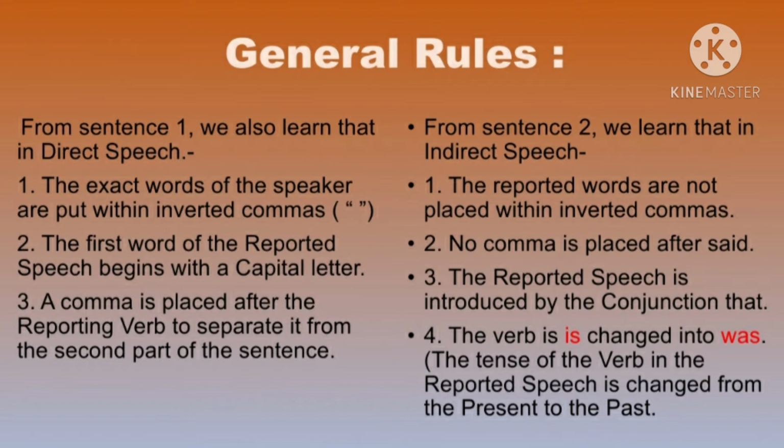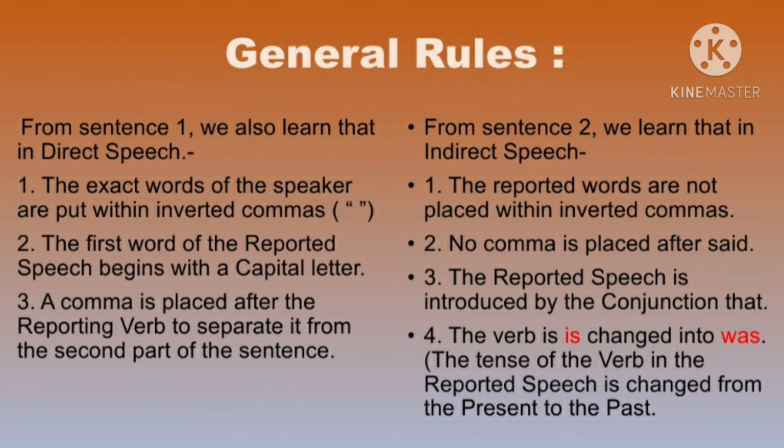The verb is changed into was. The tense of the verb in the reported speech is changed from the present tense to the past tense. So these are general things, children, which we observe while changing the direct speech into indirect speech. Let me once again repeat what all changes we saw. In the direct speech we use commas, inverted commas, and a capital letter when the reported speech begins.